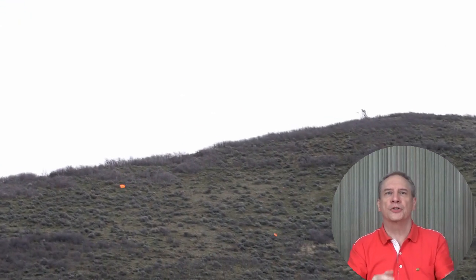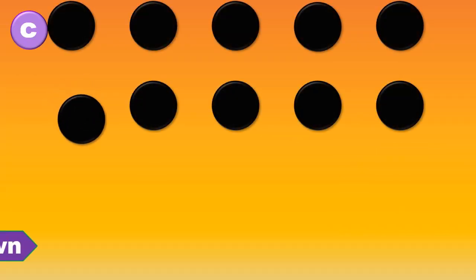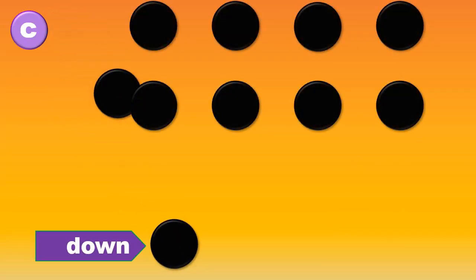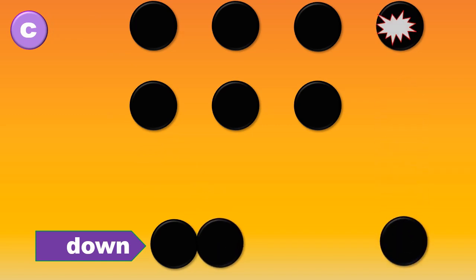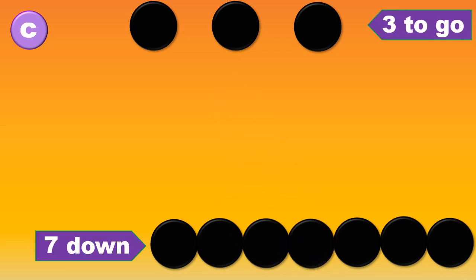This is a reference to target practice, where a person aims a gun at a row of targets and shoots them down one by one until they are all down on the ground. This expression can be used anytime you have a list of things to accomplish. As you can see, this is illustration C. Something up in the air falls down to the ground.